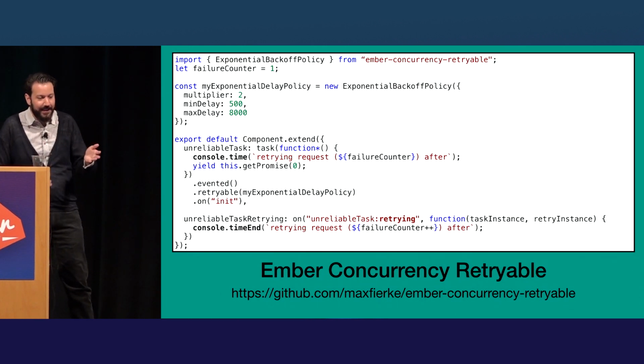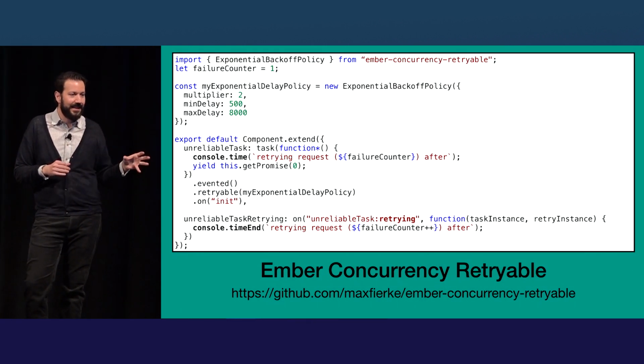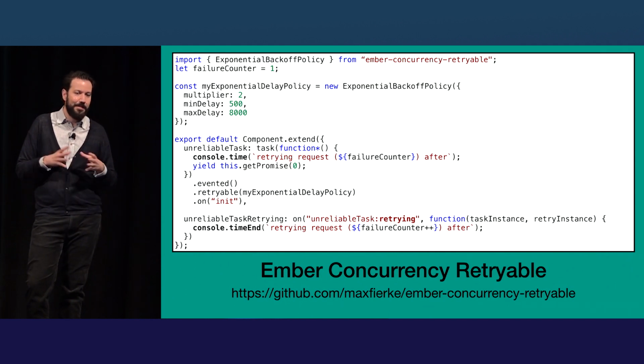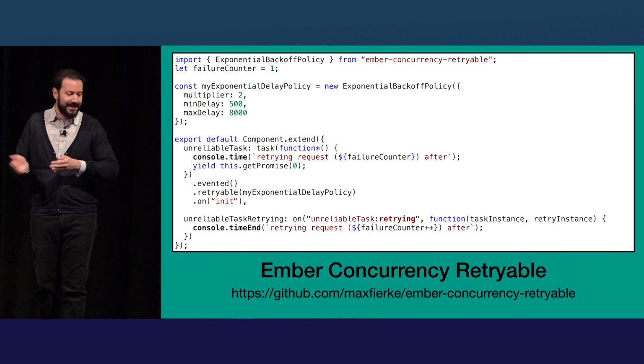And let's see. So there's even in this add-on an exponential back-off policy, which is also really cool. So you can say there's a min delay of 500, multiplier of 2, max delay at 8,000. This will keep going up from half a second to 1 second, 2 seconds, et cetera.